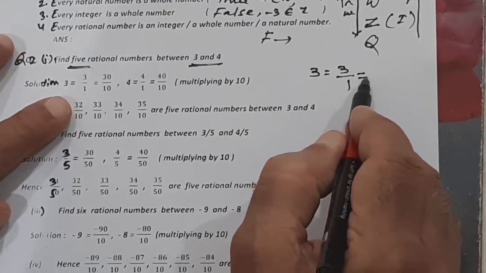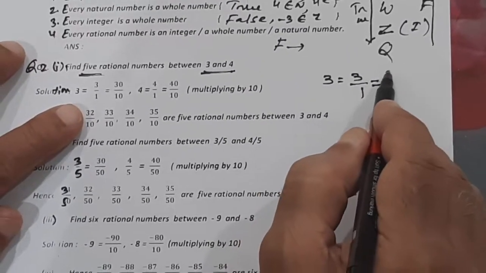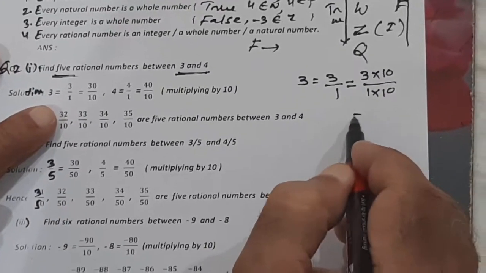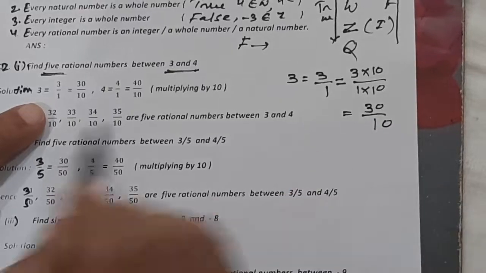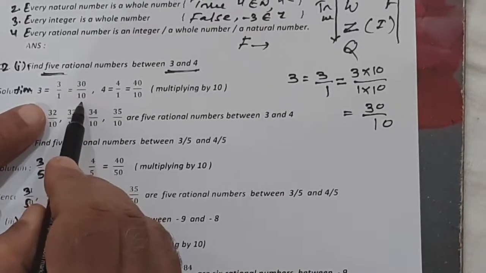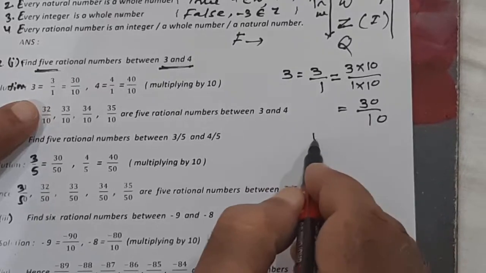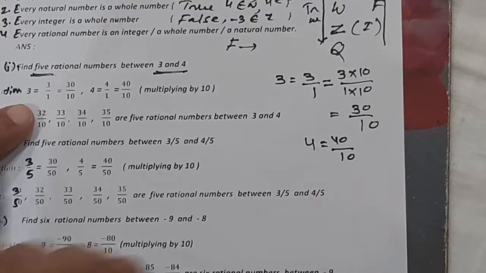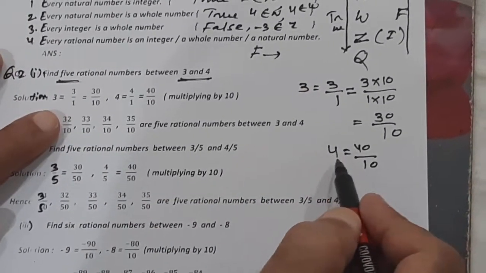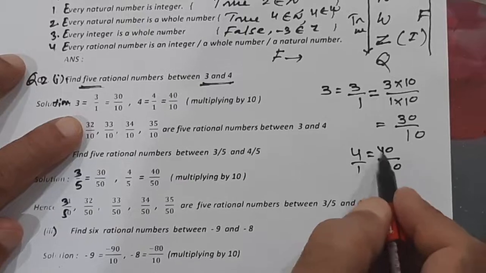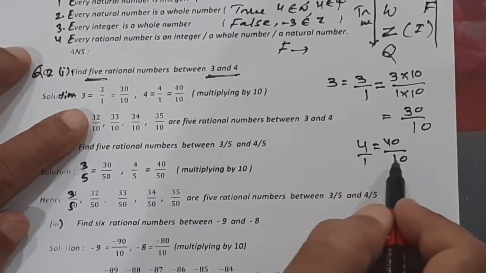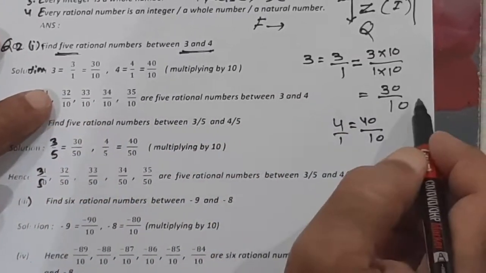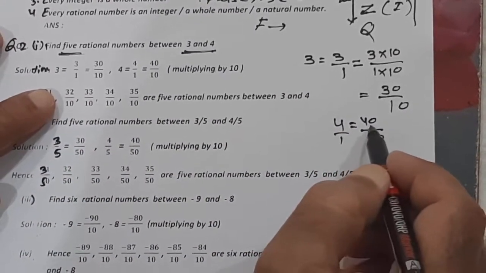And in the numerator and denominator, we have to multiply by 10. 3 into 10 and 1 into 10, so it becomes 30 upon 10. Similarly, 4 can be written as 40 upon 10. You can write directly. Again we are multiplying up and down, that is 4 upon 1 multiplying by 10, so 4 into 10 is 40, 1 into 10 is 10. So 3 can be written as 30 upon 10 and 4 can be written as 40 upon 10.